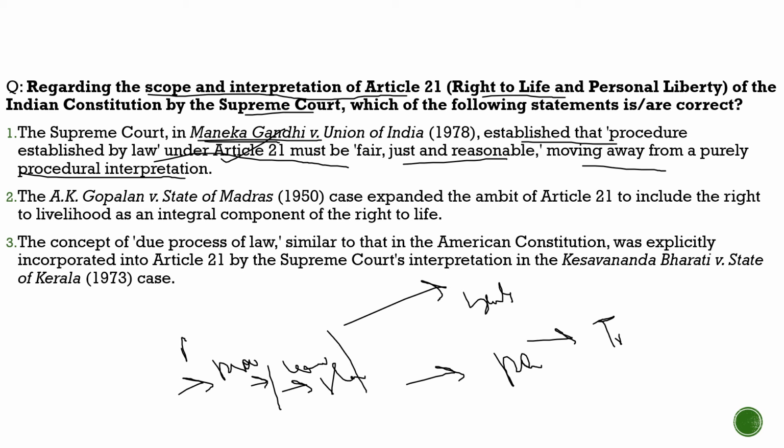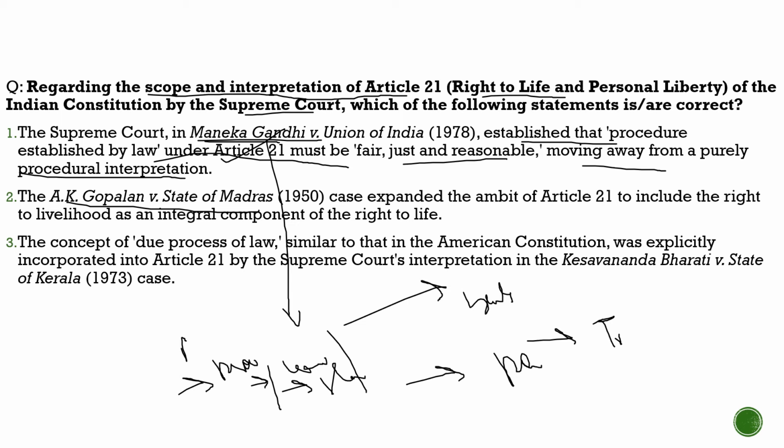This statement was given in AK Gopalan versus State of Madras, and this was overturned by the judgment in Maneka Gandhi versus Union of India, where they found that there is a need to see not just whether the steps were taken correctly, but also whether the procedure was established, and also due process, to check the due process of the law, whether it is in line with the constitution or not. First they will check the due process of the law. If you are detained, is it in line with the constitution? If it is not, then under the Maneka Gandhi case you can be set free. So this was the whole discussion.